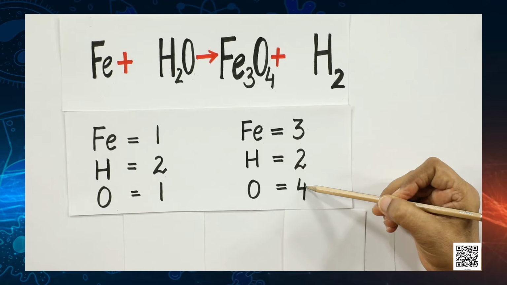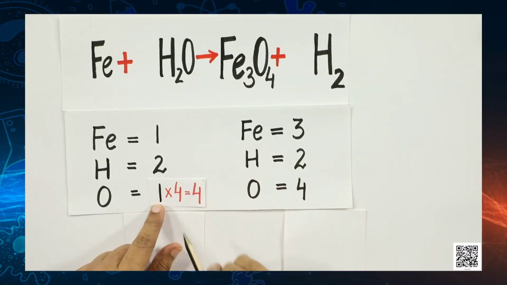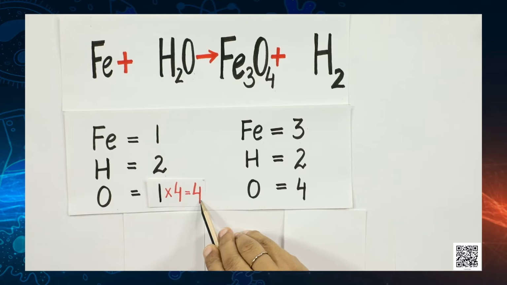Oxygen. So, here there are 4 atoms of oxygen and only 1 oxygen on the left hand side. So, let us start by balancing oxygen atoms. Okay. So, here there is 1 atom of oxygen. What do we do? We will multiply it by 4 like this to balance it with the 4 atoms present on the product side.